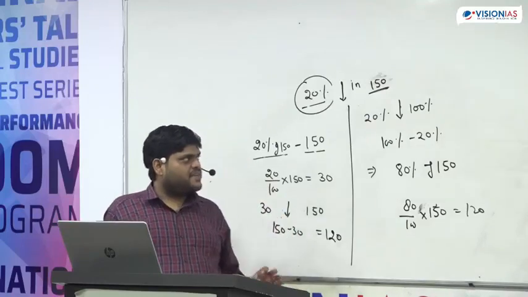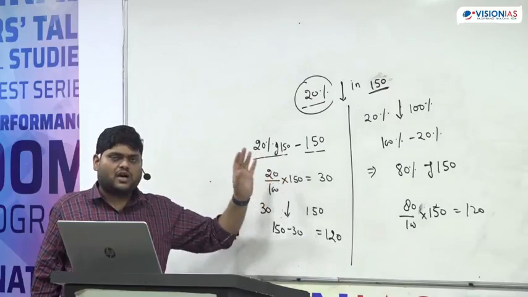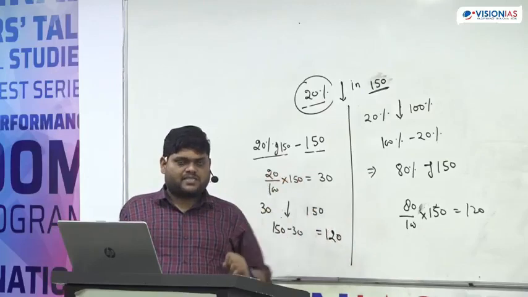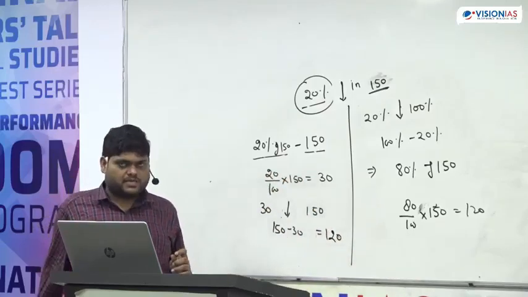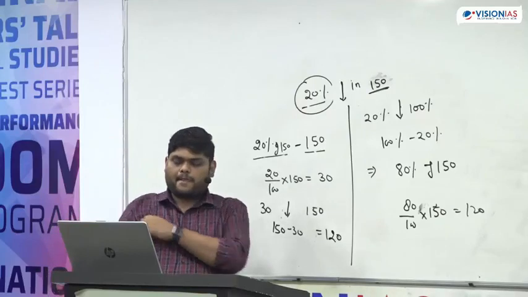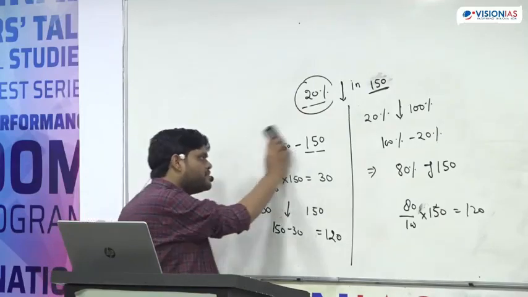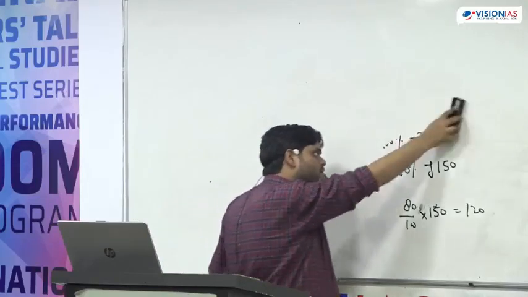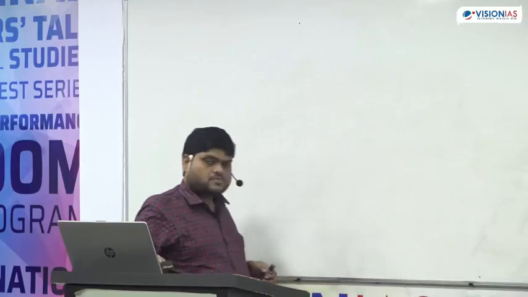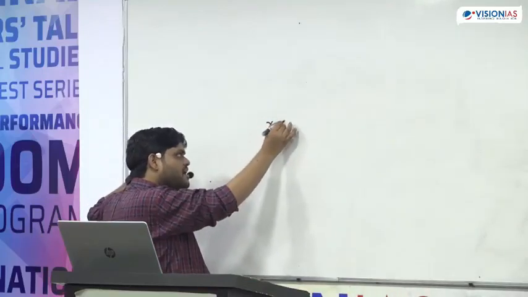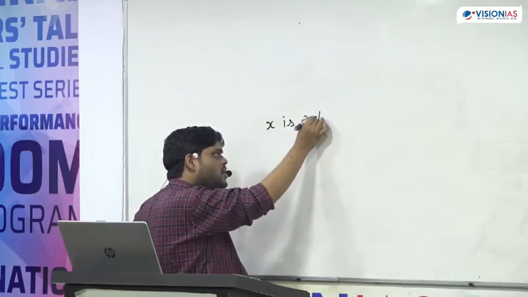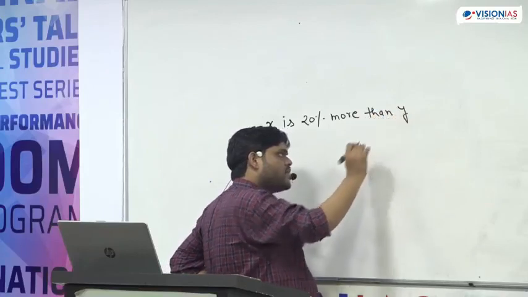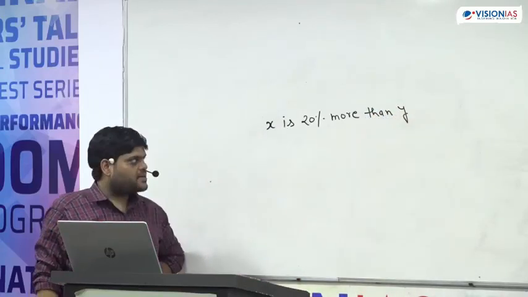So if a statement is given, X is 20% more, 20% increased, that means X was initially 100%, now X becomes 120%. Okay? Now, how will this come in a statement? Suppose the statement is X is 20% more than Y.